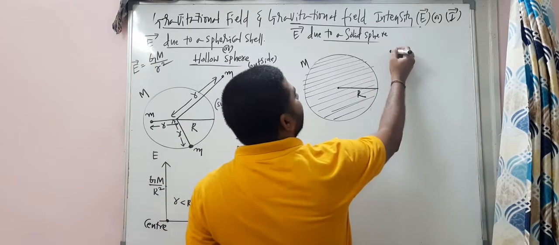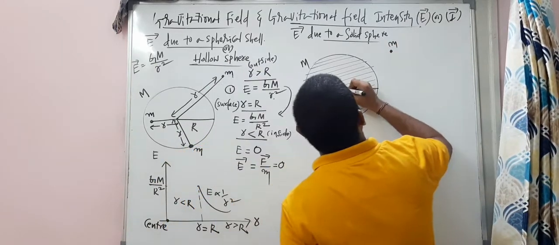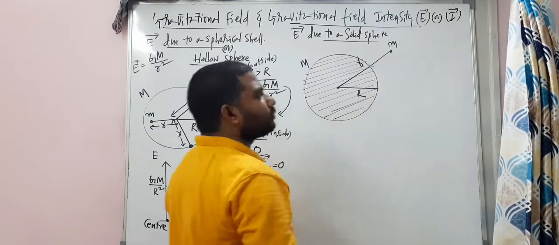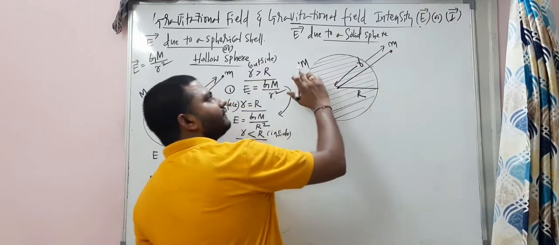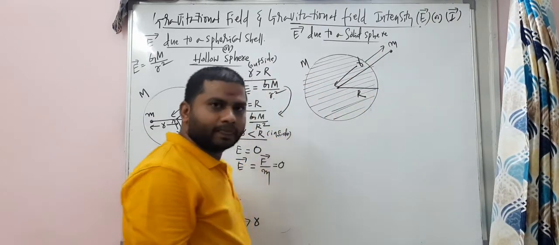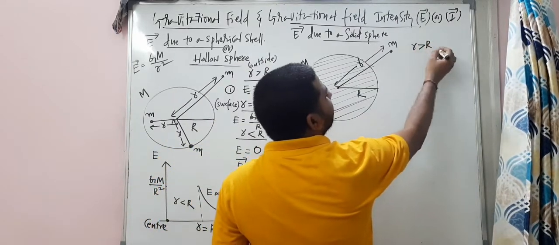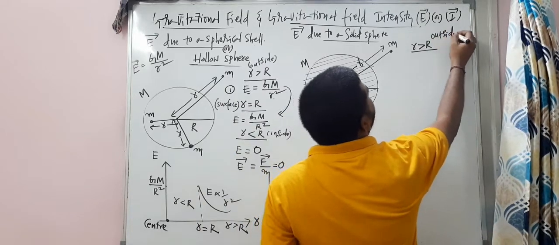First case, the mass small m is kept outside. So that distance is r. Small r is the distance between the two centers, the center of this mass and the center of this mass. First case, when small r is greater than capital R, that is outside the sphere.